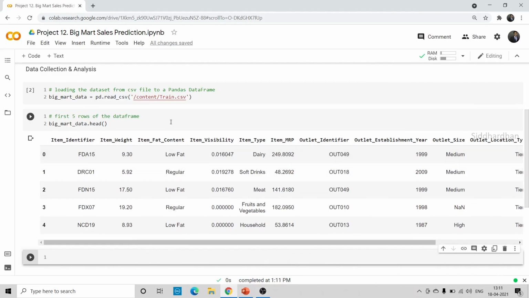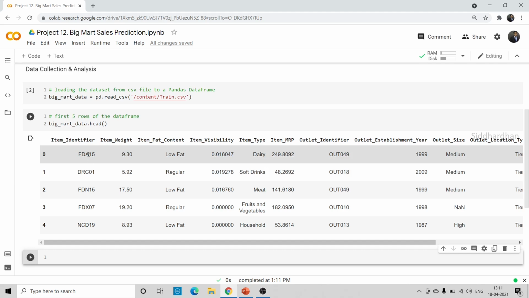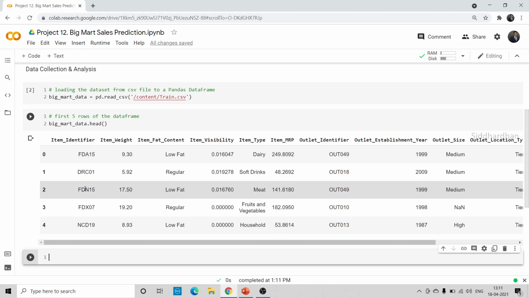So let's understand what are these rows. First we have this serial number, and then the second column. So this actually is the first column, so let's not include the serial number. The first column is the item identifier. These are identification numbers for a product. Okay, so there are several products and each product has an identification number. There will be 3 codes here. So here is this FD, right? FD represents food, so something eatable. DR represents some drinks. And it's the same here, FD and FD, and NC means non-consumable.